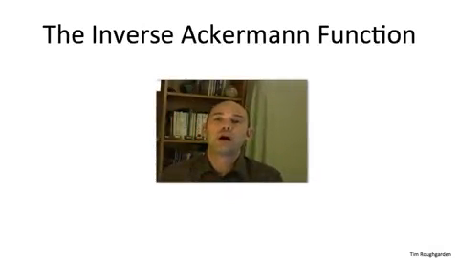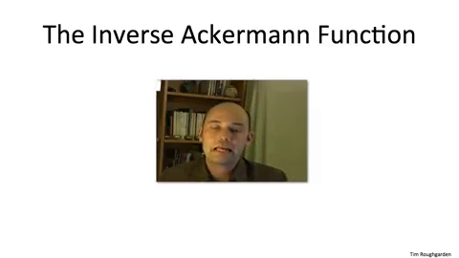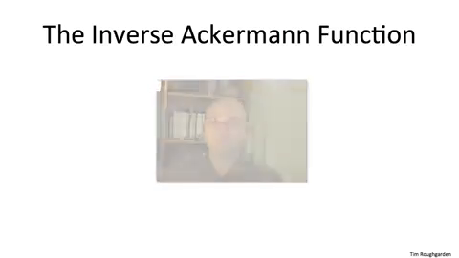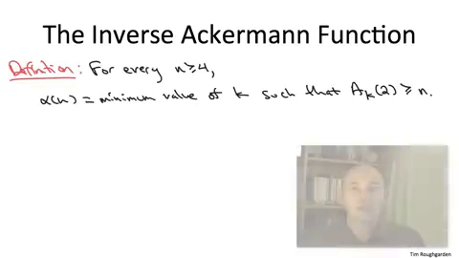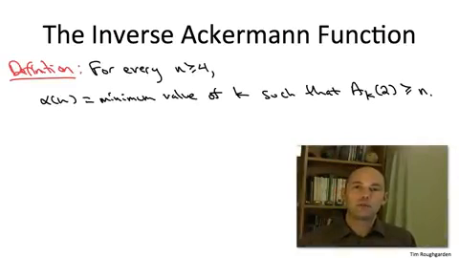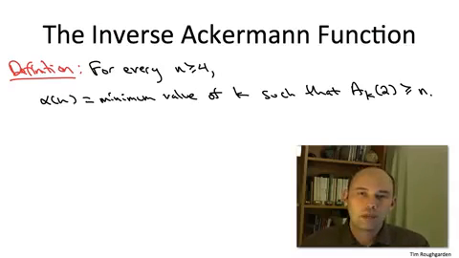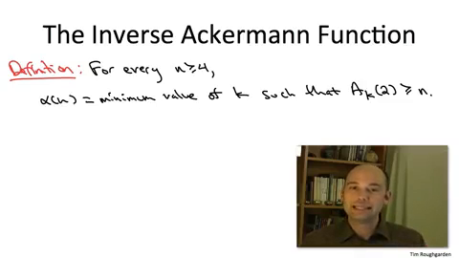So now let's move on to define its inverse. Now the Ackermann function has two parameters, k and r. So to define an inverse, I'm going to fix one of them. Specifically, I'm going to fix r equal to 2. So the inverse Ackermann function is going to be denoted by alpha. For simplicity, I'll define it only for values of n that are at least 4. And it's defined for a given value of n as the smallest k so that if you apply A sub k to r equals 2, then the result is at least n.